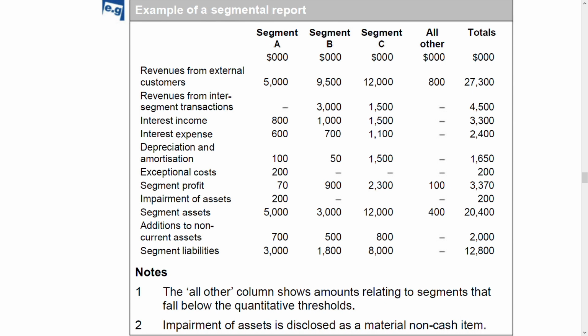Okay. So you can see revenue from external and internal customers, interest income, interest expense, depreciation, impairment of assets, segment liabilities, everything based on segment. Under notes, you can see there are 2 notes. All the other column shows amounts relating to segments that are far below the quantitative threshold. After segment A, B and C, there's a 4th column that says all other. These are those segments which fall below the quantitative threshold, that is below 10%. Second, impairment of asset is disclosed as a material non-cash item.